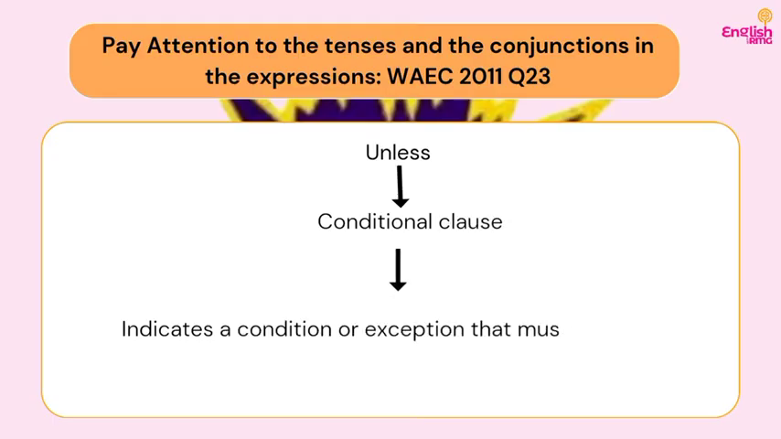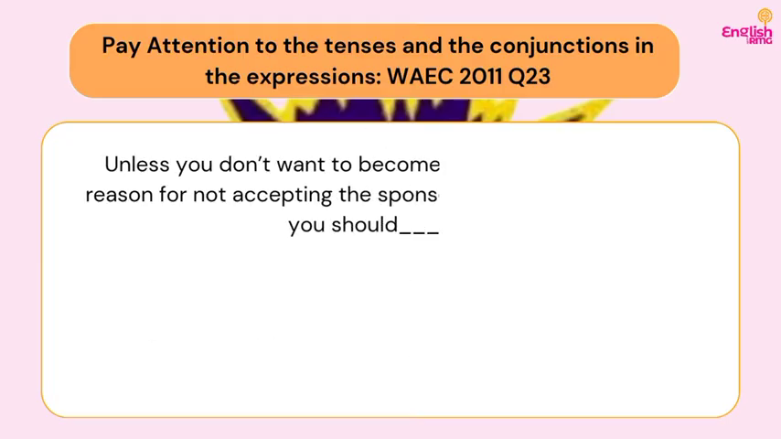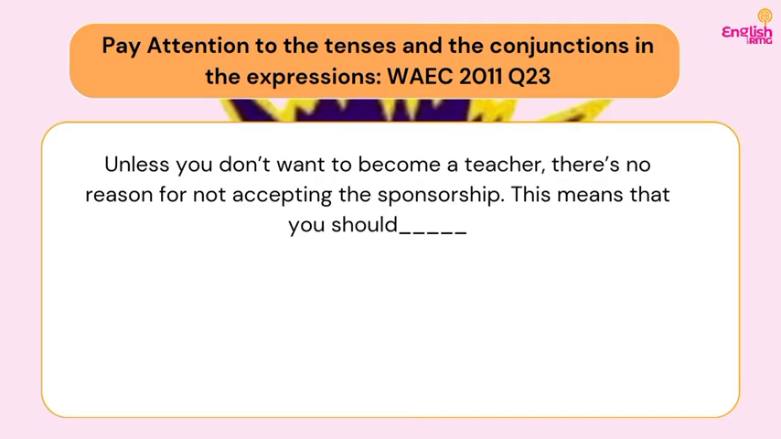It is introducing a conditional clause, that is, a clause that is indicating a condition or exception that must be met for something to happen. That is, this must happen for another thing to also happen. Do you understand? So, and the condition is, if you don't want to become a teacher, the sentence is in negative. If you don't want to become a teacher, there is no reason for not accepting the sponsorship. Do you understand? Unless you don't want to become a teacher.